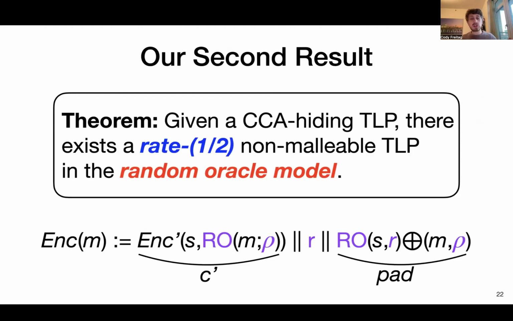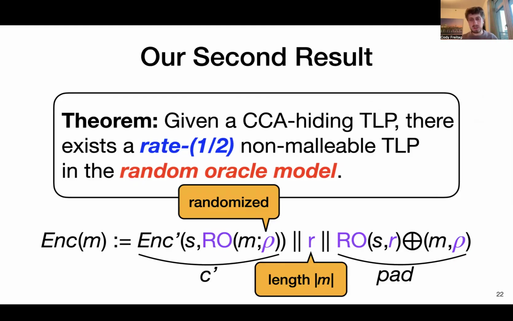So I just want to mention the construction looks very similar. I won't go into great detail motivating it piece by piece, but I'll just show some of the diffs between the previous construction and this construction for this theorem. So first, the hash of the message M, we now have to randomize it. Instead of being a deterministic hash of the message M, we're using this randomness rho to make it look like a non-interactive commitment. Second, we need to append this random string R that's the same length as the message M. This is what makes the construction rate 1/2 instead of rate 1.